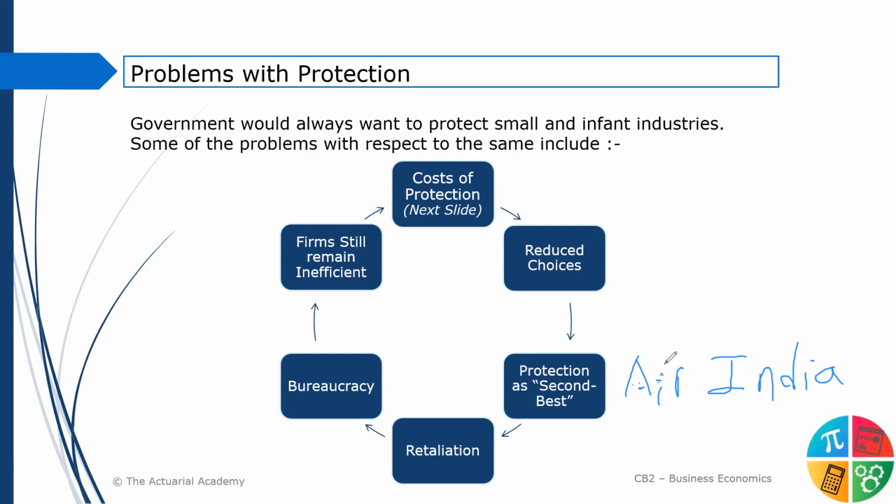Let foreign companies come in, efficiency रहेगा, cheap भी हो सकता है, because current companies तो ऐसे ही perform नहीं कर रही है, losses ही कर रही है, आगे जाकर price और rise करेगी. So let other companies come in, let other companies be there, competition बढ़ेगा and consumers will benefit. So these are some of the problems with protection.